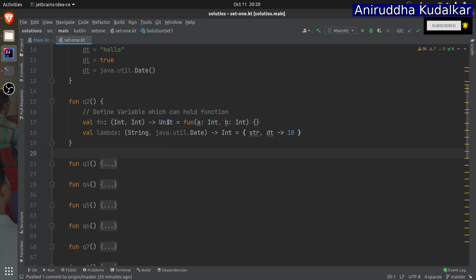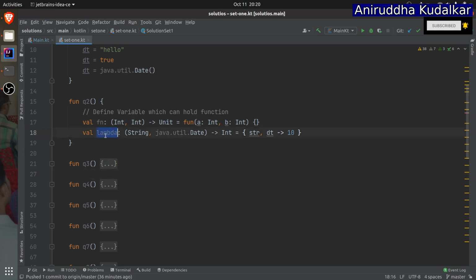Consider Unit as void, which means that it is not returning anything. So fn is equals to, here you can say fun, anonymous function, a Int, b Int and the curly braces. See this. So fn is a variable of type function, with 2 parameters of Int which is returning Unit.